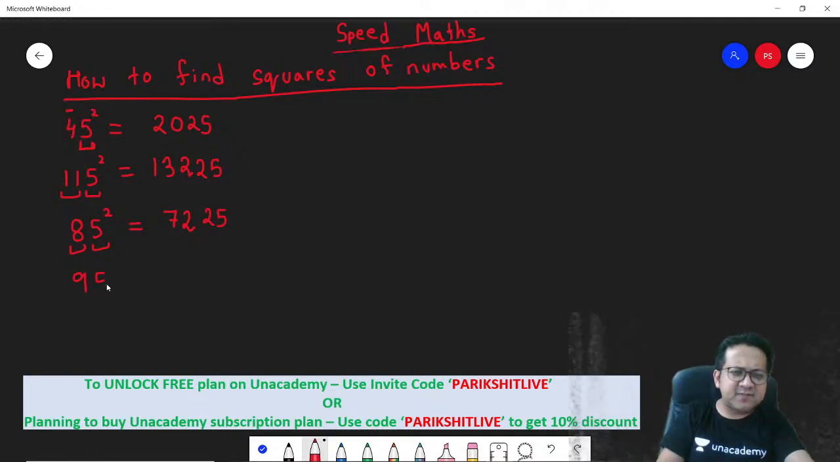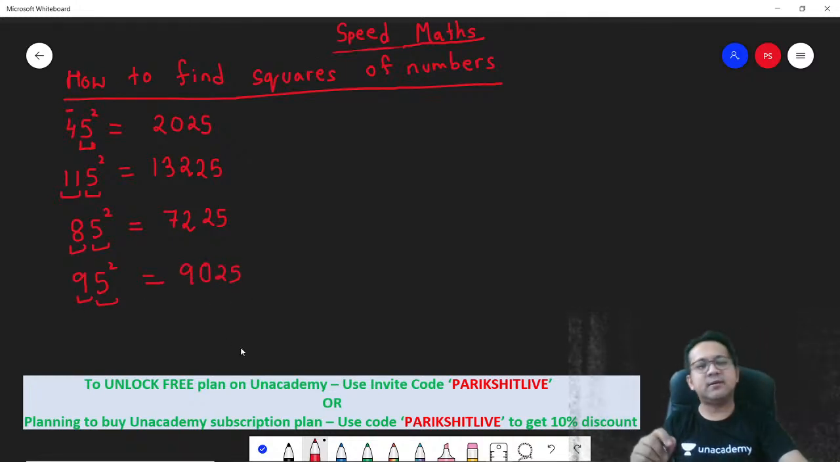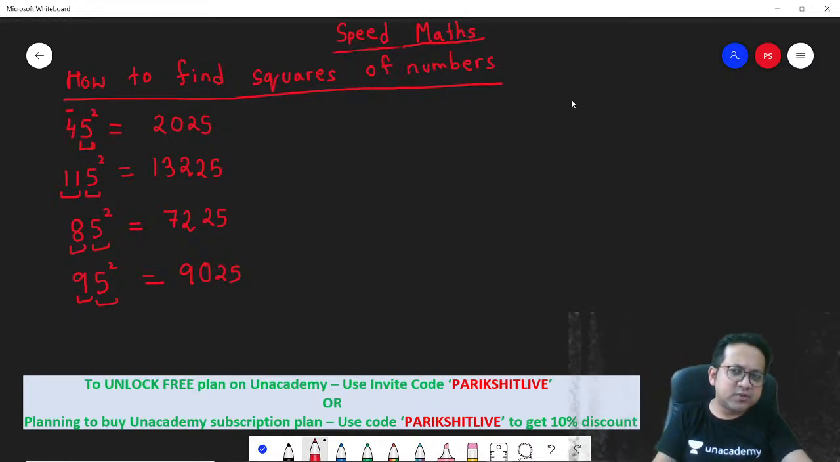Let's say 95 square. So what is it? 5 square, 25. And then 9 into the next digit, 10. So 9 into 10, 90. So you'll get 9025. So think about it. What are the 10 digits that you have? 0, 1, 2, 3, 4, 5, 6, 7, 8, 9.